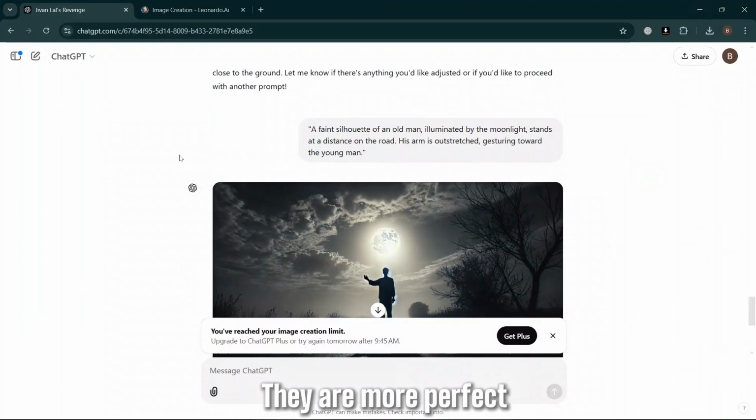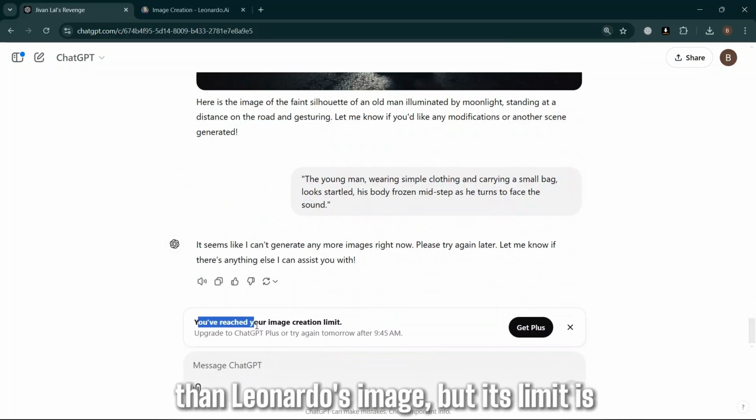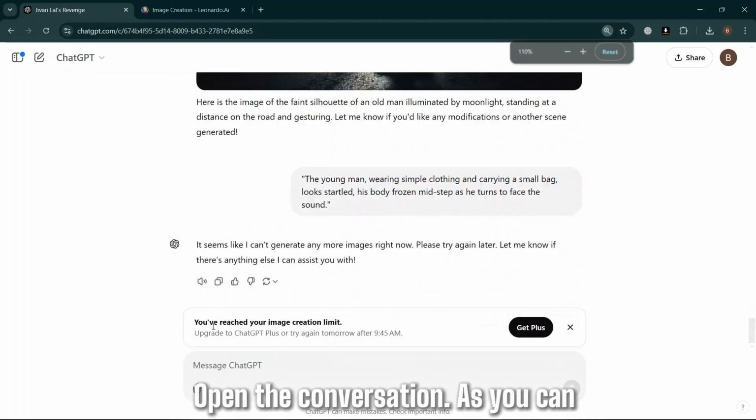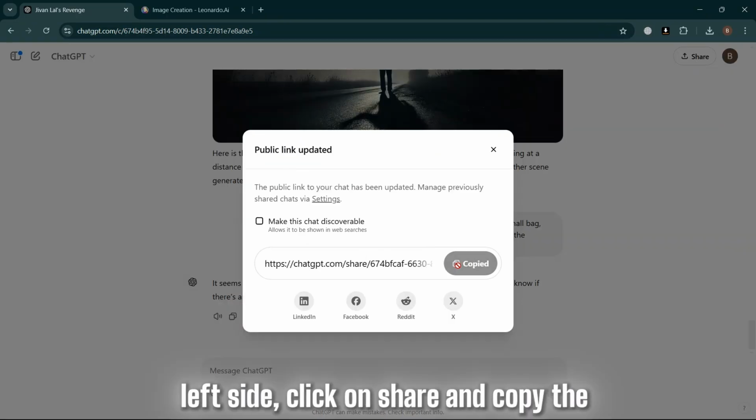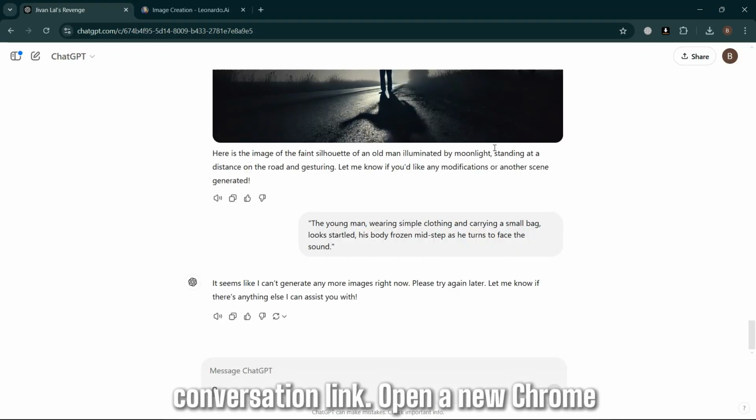But I prefer ChatGPT's images, they are more perfect than Leonardo's images. But its limit is reached. Don't worry, I have a solution to it. Open the conversation, as you can see we have reached the limit. At the top left side, click on Share, and copy the conversation link.